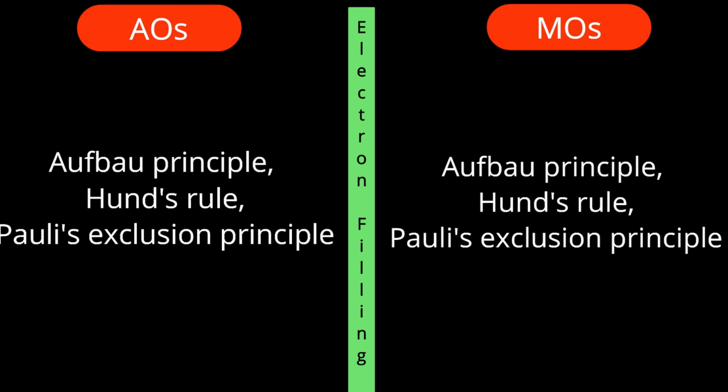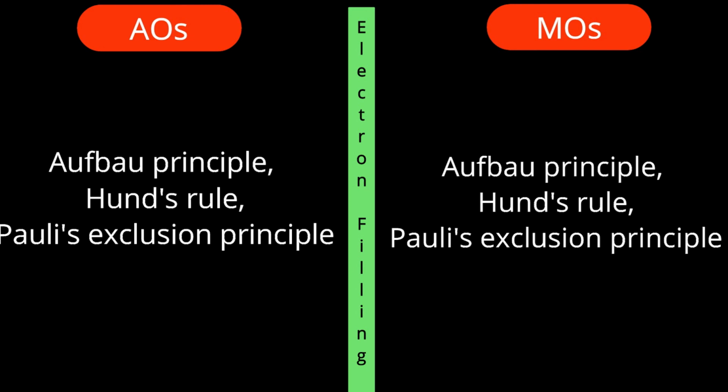Chemistry depends on electronic configuration. The electronic configuration in an atom in various atomic orbitals depends on three principles: Aufbau principle, Hund's rule, and Pauli's exclusion principle.